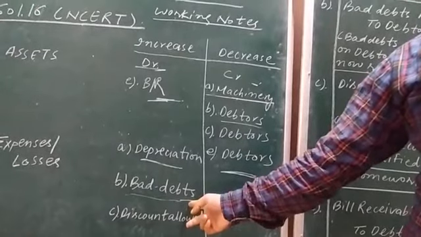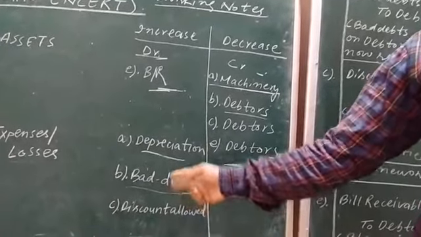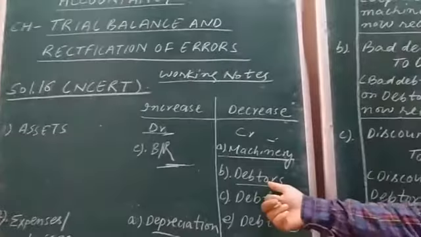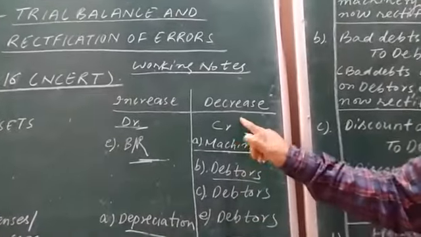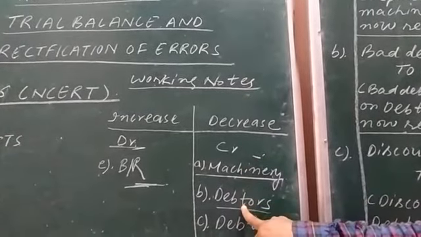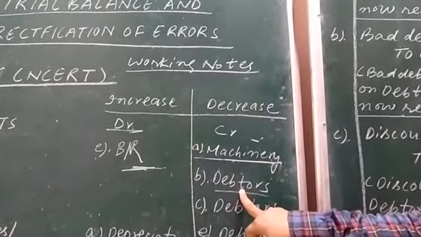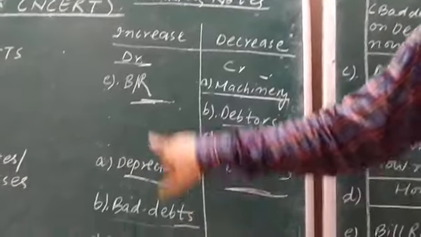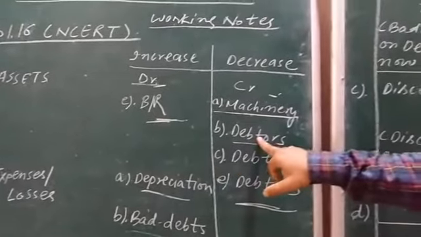The figure related to debtors will decrease. Debtors are our assets, and whenever assets decrease, it is shown on the credit side. Decrease in assets is shown on the credit side. So the journal entry to be passed is bad debts account debit to debtors account.